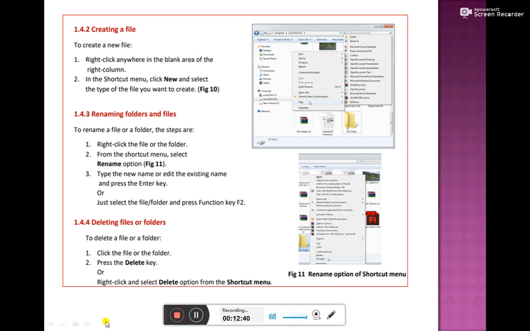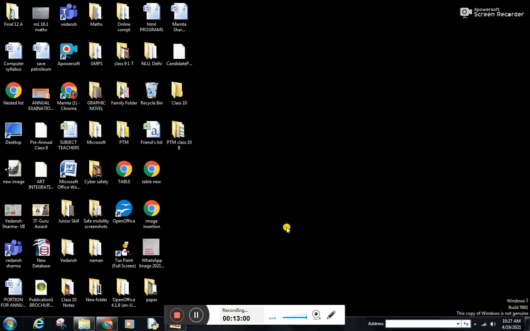Dear students, the next content is creating a file, renaming a folder and files, and deleting files or folders. I am going to explain all these points to you practically. Now let's get started. Dear students, we have learned how to create a folder, which I have just created for you. Now I am explaining how you can create a file.